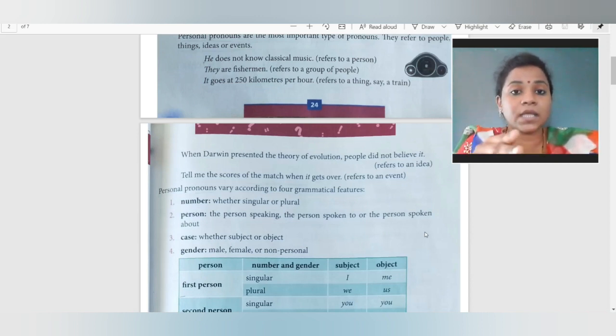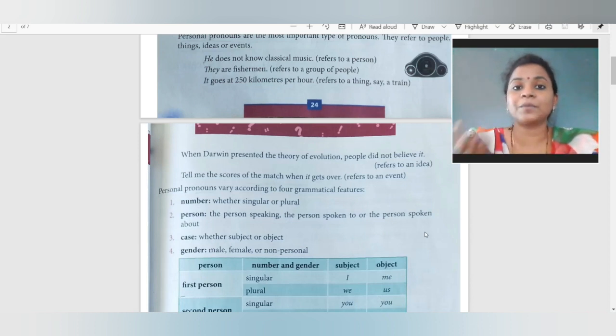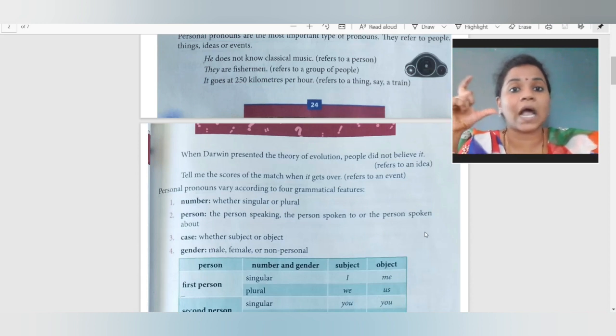What did people not like? It is not that they did not like Darwin. Otherwise what would we write? People did not like him. People don't have a problem with Darwin. They have a problem with Darwin's idea of evolution. The theory he has made, the idea he has put forward, the people are having a problem with that. So it refers to an idea.